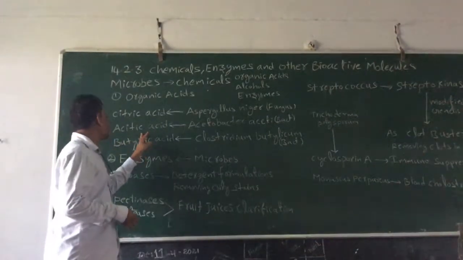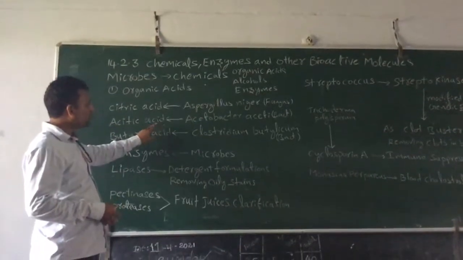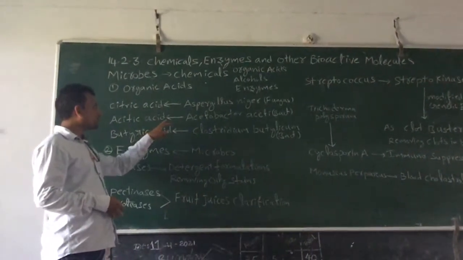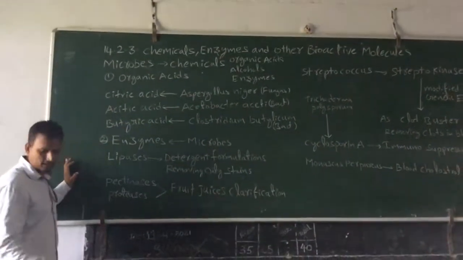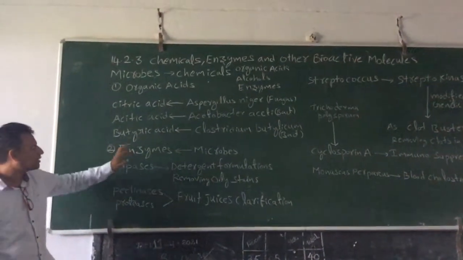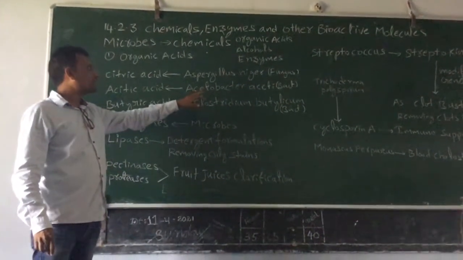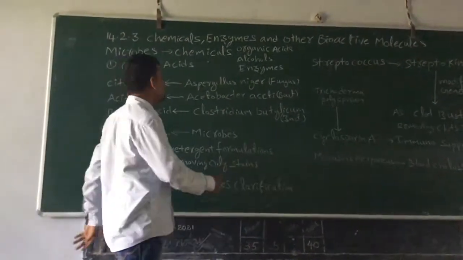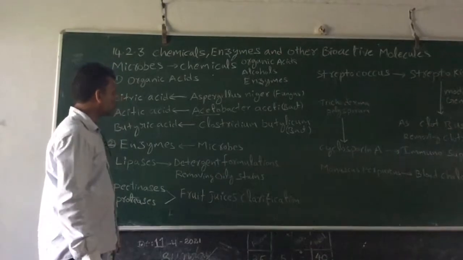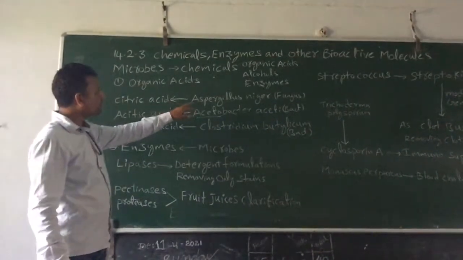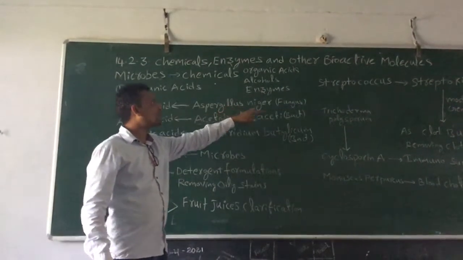Next one is acetic acid. Acetic acid is nothing but what is called vinegar. Vinegar or acetic acid, both are the same. This vinegar or acetic acid is obtained from a bacterium called Acetobacter aceti. Citric acid is obtained from which microorganism? Aspergillus niger. Aspergillus niger is a fungus.